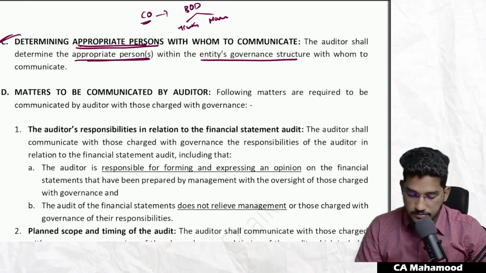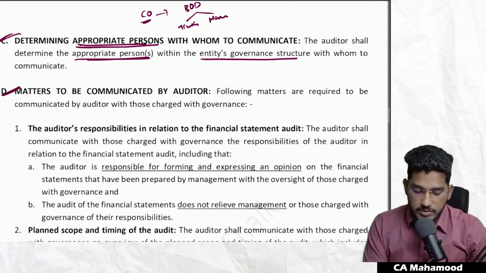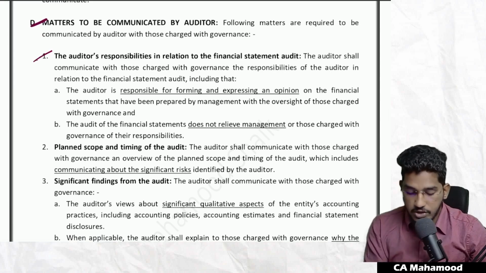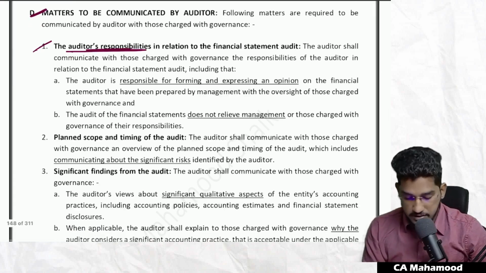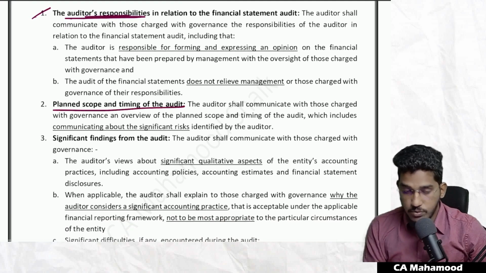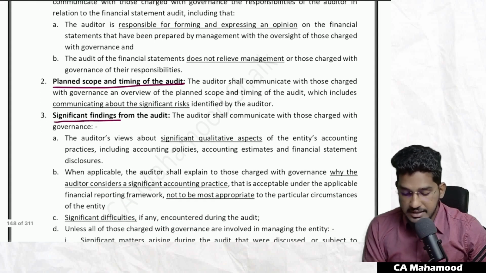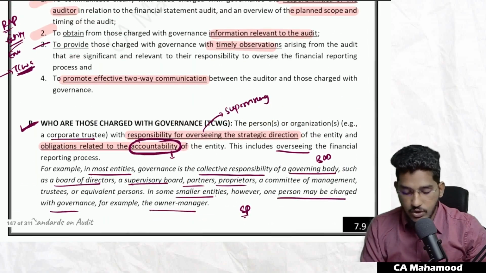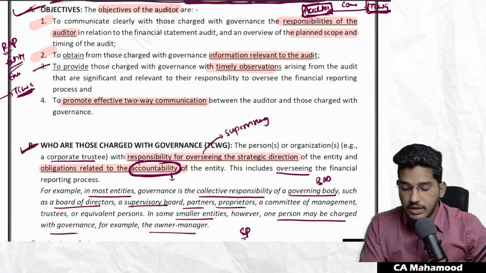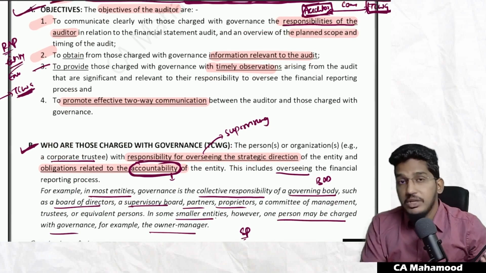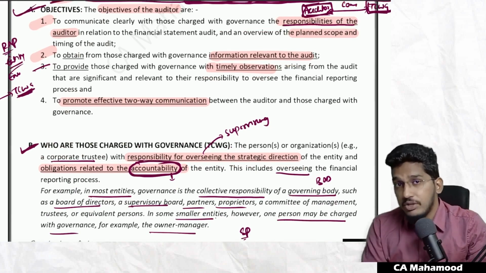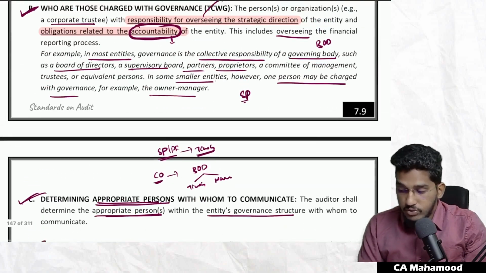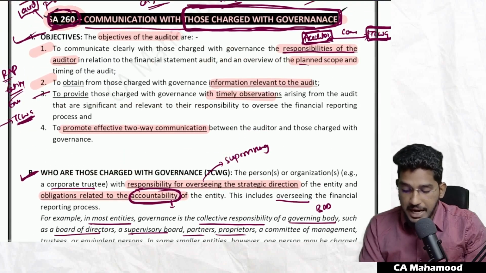Next one, sir, what matters are required to be communicated? This we have already seen. Just as in the objectives we have seen, we are required to communicate auditors' responsibilities. We are also required to communicate the planned scope and timing of the audit. Whatever your findings are, that also you are required to communicate. This only they try to elaborate. In the objectives they have given an overview: you have to communicate your responsibilities. Sir, what responsibilities do I have to communicate? That they are trying to tell here in a detailed manner. And they told you have to communicate with those charged with governance the planned scope and timing.